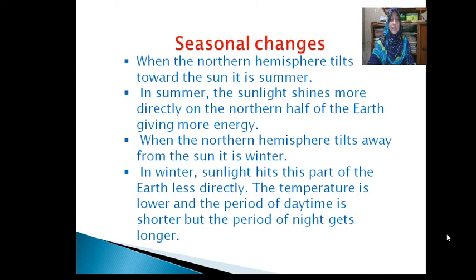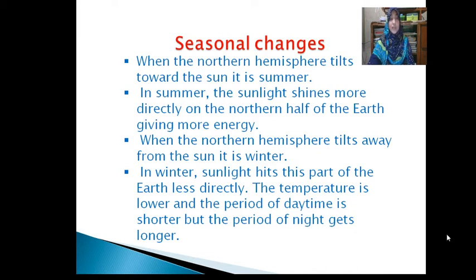In summer, the sunlight shines more directly on the northern half of the earth, giving more energy. This causes the temperatures to rise and the period of daytime to be longer. The opposite season occurs in the southern hemisphere and it is winter there. My dear students, you can see two pictures, summer in the northern hemisphere and winter in the northern hemisphere, in your textbook, page number 58.